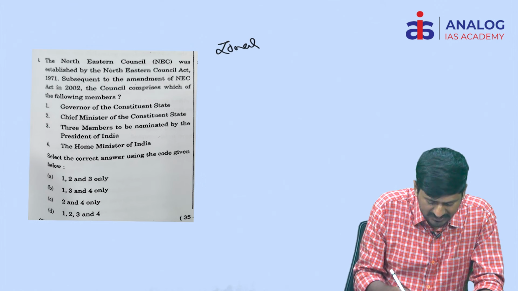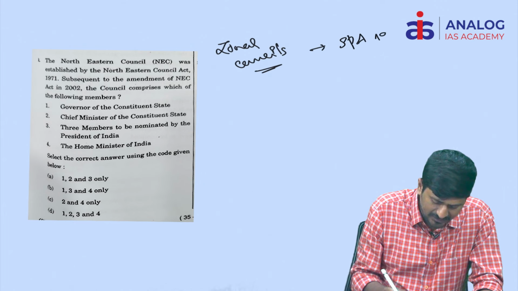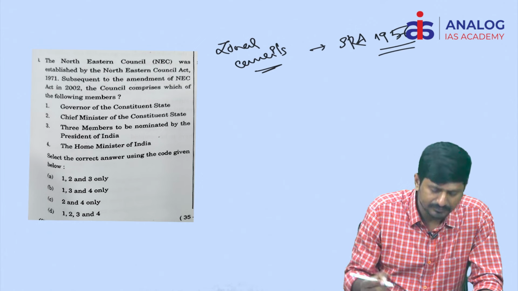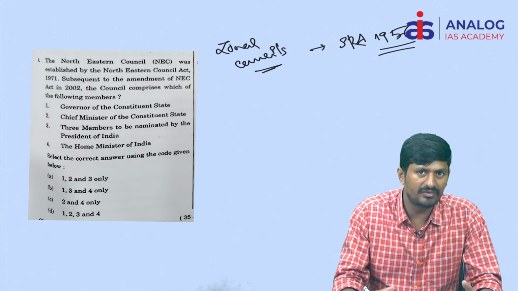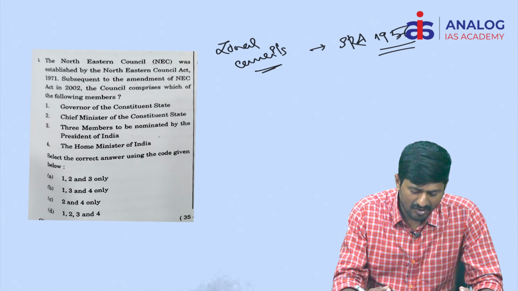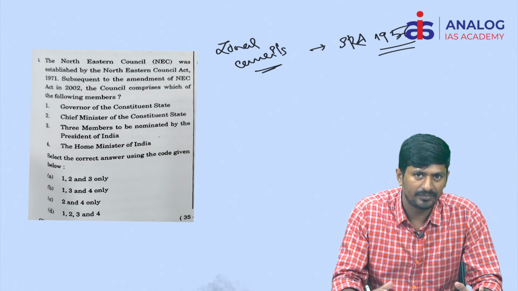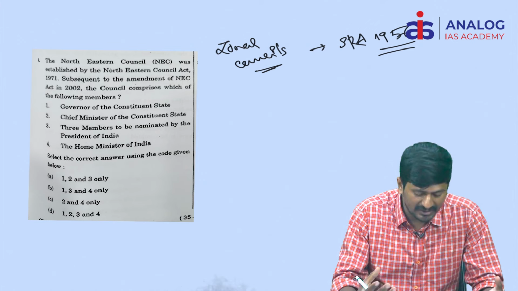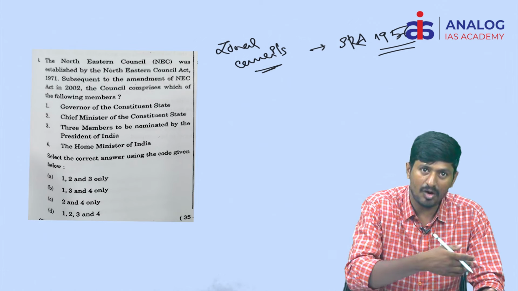Basically, if you try to look at the background first of all, zonal councils have been created by State Reorganization Act of 1956. Why have these been created? These zonal councils are created on a geographical basis. After the State Reorganization Act of 1956, there were massive and sweeping changes in the political organization of the country. This created a potential area for conflict between two neighboring states which have common interests.